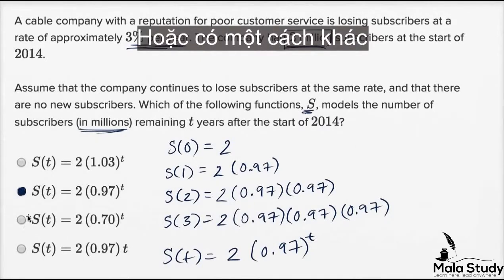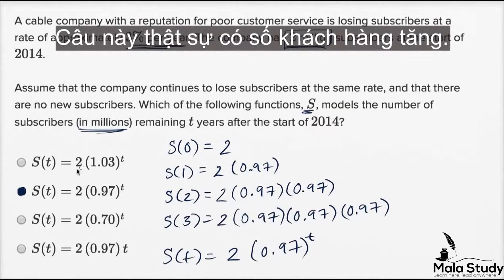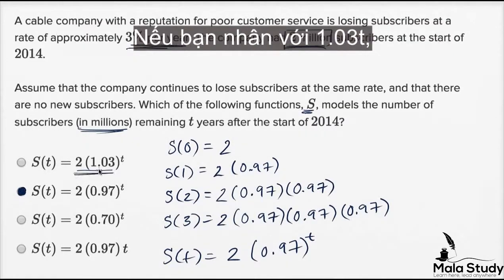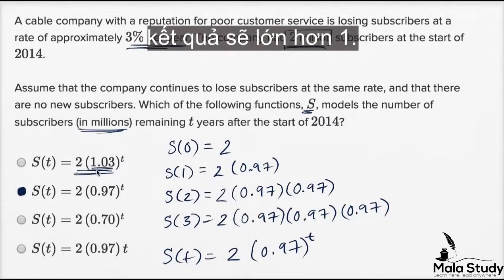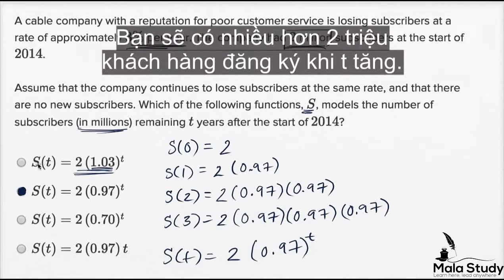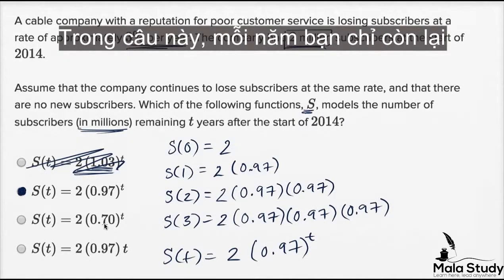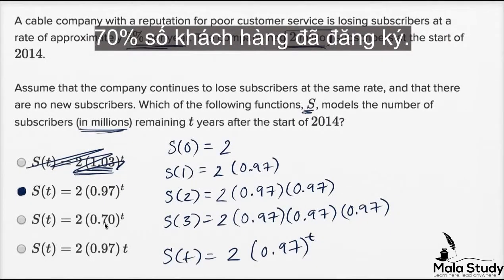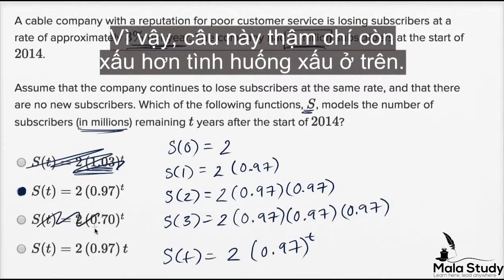Now, another way you could have done it is you could have tried to rule out some choices here. This one actually has the subscribers growing. If you multiply by 1.03 to the T, 1.03 times 1.03 times 1.03, it's going to get larger than 1. You're going to have more than 2 million subscribers as T increases, so you could rule that one out. In this one, every year you're only retaining 70% of your subscribers. You're losing 30%, not 3%. So that one's even worse than this already bad situation.